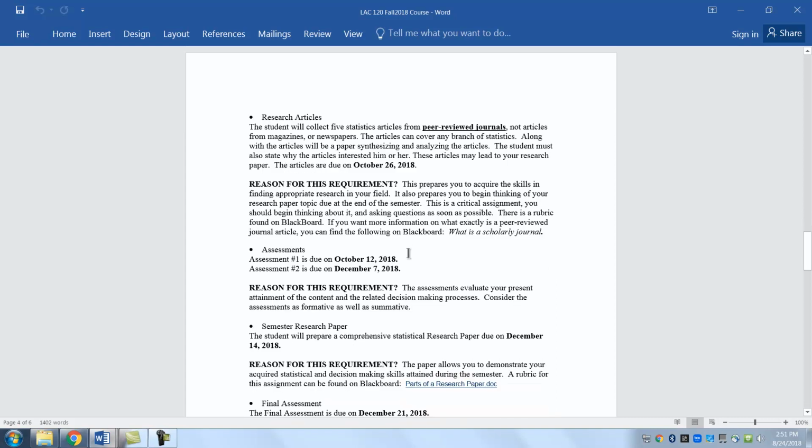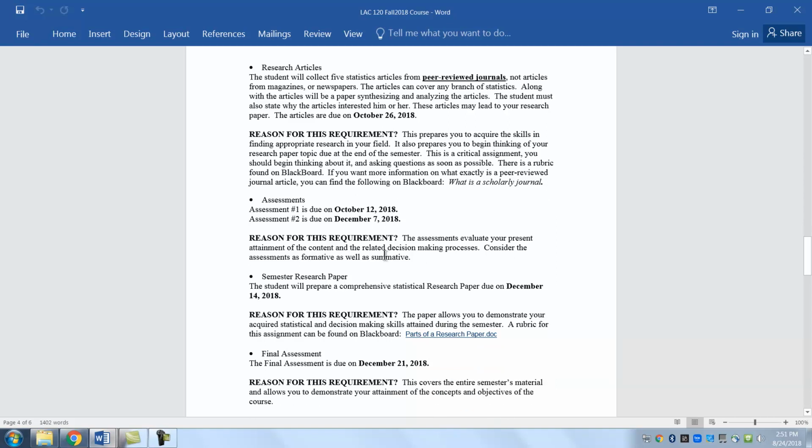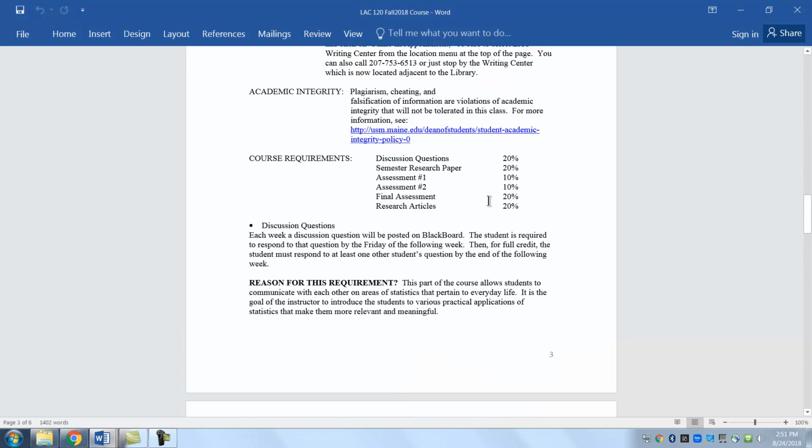There are 2 assessments during the regular season, October 12th and December 7th, a date that will live in infamy. I can't even say it. So that's just a checkup for me and for you. And if you notice, those are worth 10%. And if you do the semester research, the research articles, it's worth twice, both of those together. And that's an easy assignment as well.